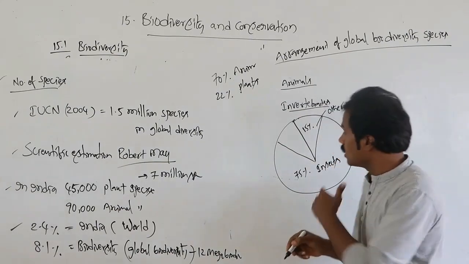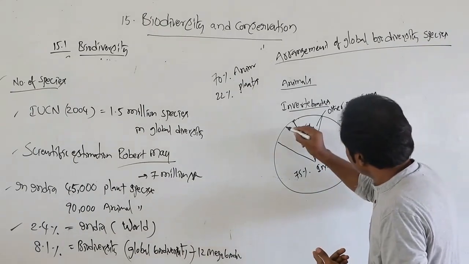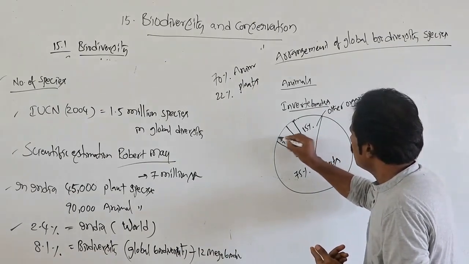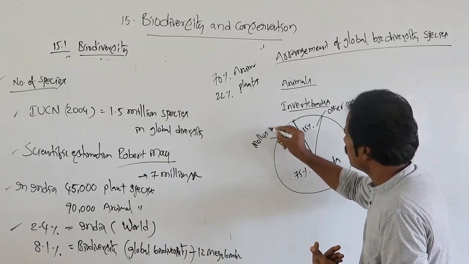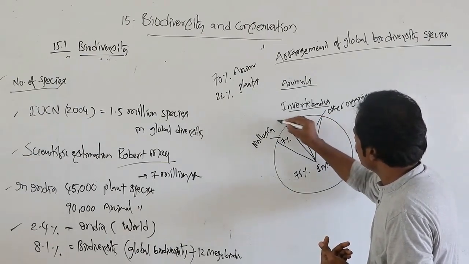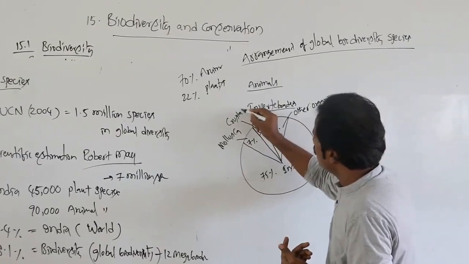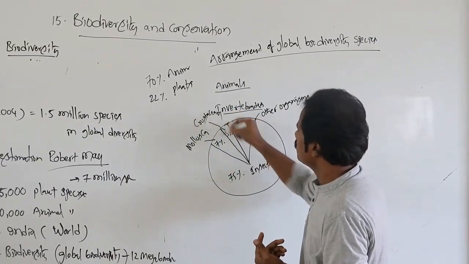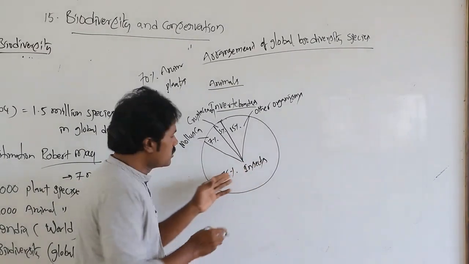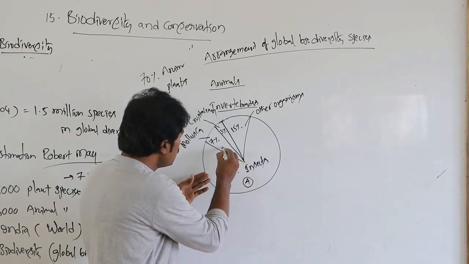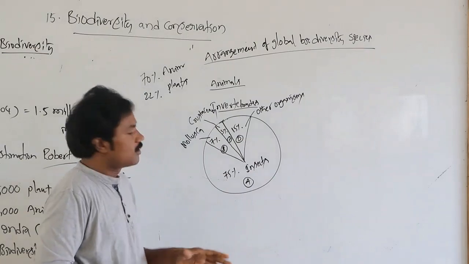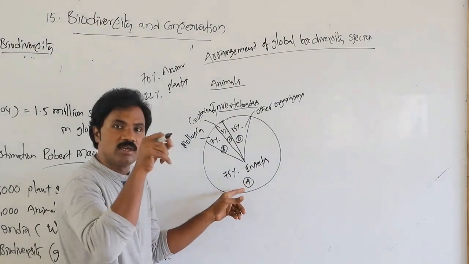Other organisms means whatever is the rest. 7% is mollusca. Then 3% is crustaceans. So in that pie diagram, from the exam point of view, they give it like this: this is the A, this is the B, this is the C, this is the D. They give different calculation values, and ask what A represents and what it indicates.